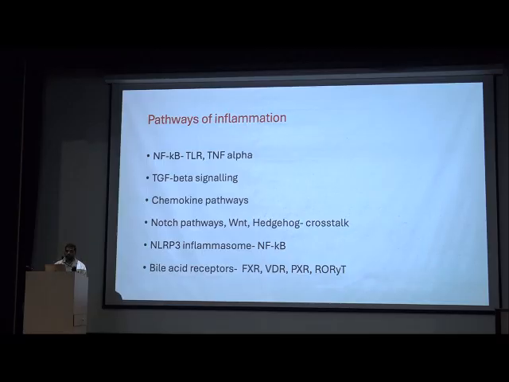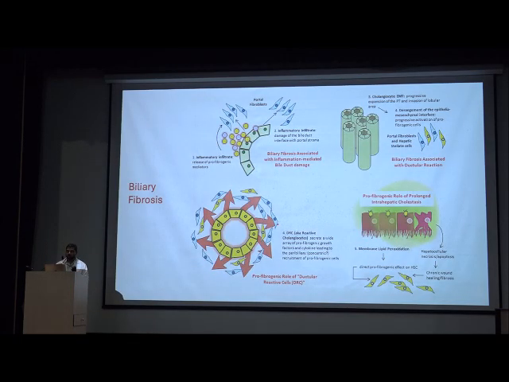Multiple pathways are involved like NF-kappa B, TLR, TNF alpha, TGF beta signaling, chemokines. The Notch pathway is important. In patients with hepatitis A causing cholestasis, there is an expansion of the Notch pathway which causes cholangiocyte transformation, and that is why hepatitis A patients have cholestasis. Also the NLRP3 inflammasome and bile acid receptors, which include FXR, vitamin D receptor, pregnane X receptor, and retinoid X receptor. So what causes the fibrosis, inflammation, and the cholestasis?